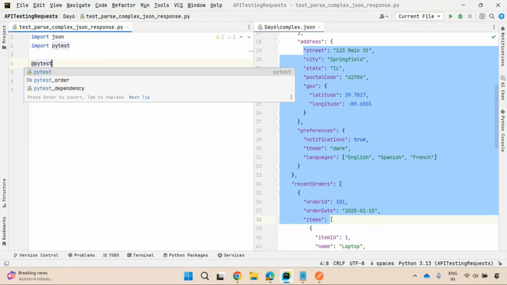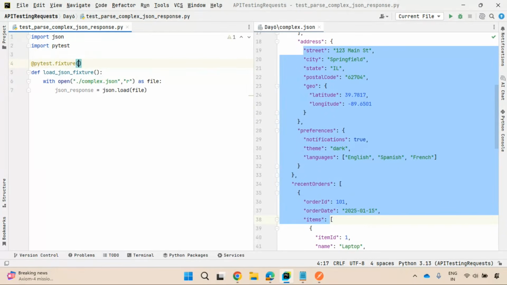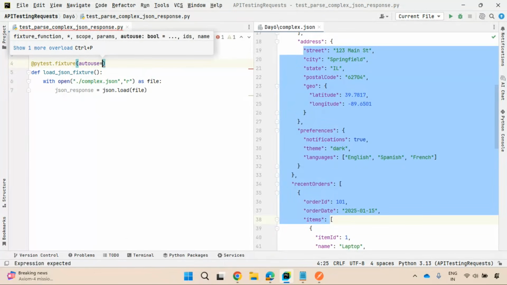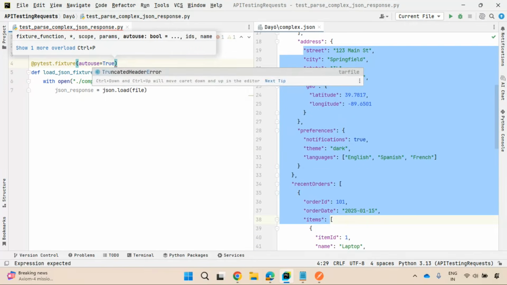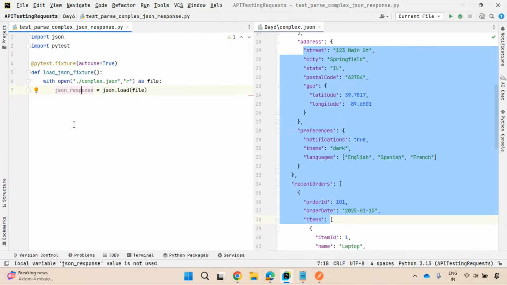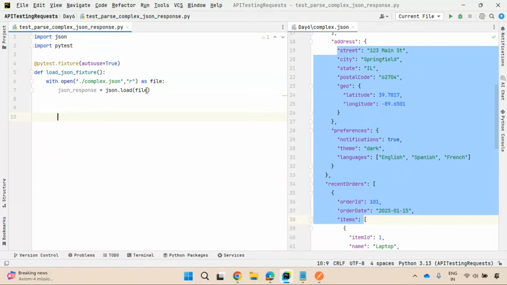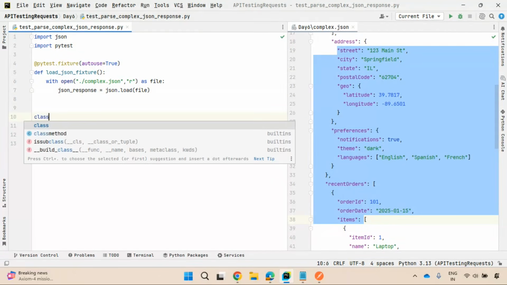So at the rate pytest.fixture, I'll use scope as function only, or you can use class also. I'll try to use this as autouse. So I need not pass this fixture function as an input to the test function. So I'm using this autouse fixture. Good. I'll create a class. I'll use this JSON response across each and every test method. So class